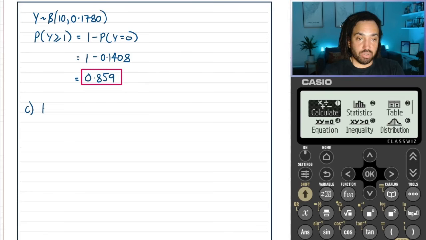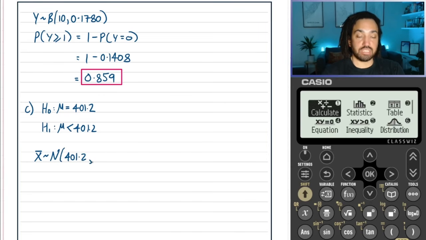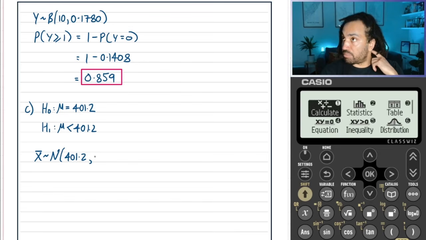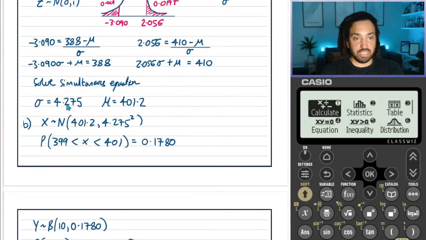So we've got C, we've got H0 is that mu is equal to what it was before, which is 401.2, and we are claiming that that has decreased, so that's our H1. And then a sample mean distribution, we're going to assume H0 is true as always. Now the standard deviation, the variance, should I say, is going to stay the same as well, which is 4.275, I think. Yeah, 4.275.